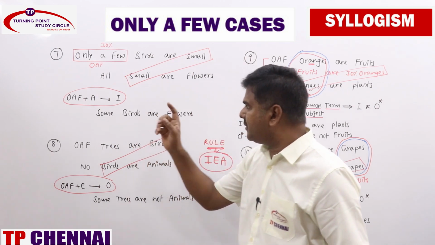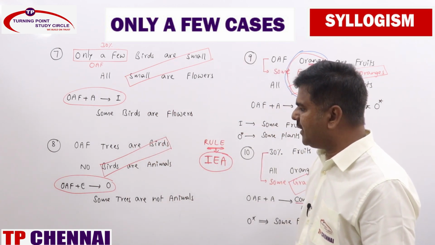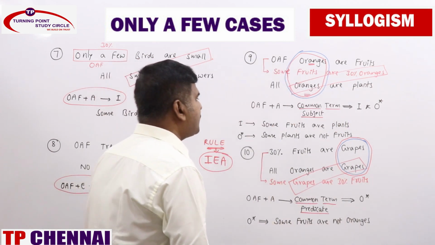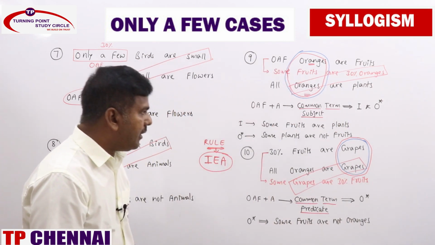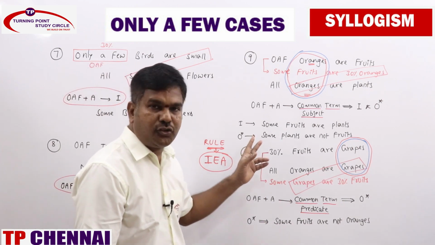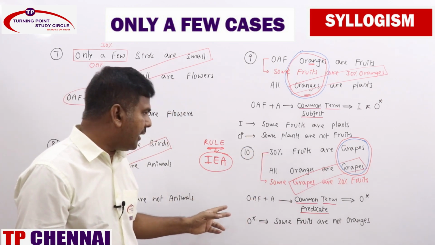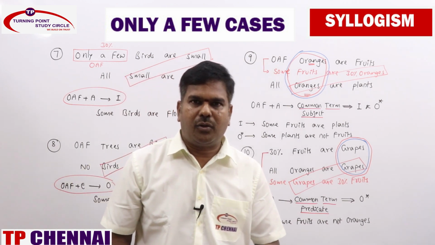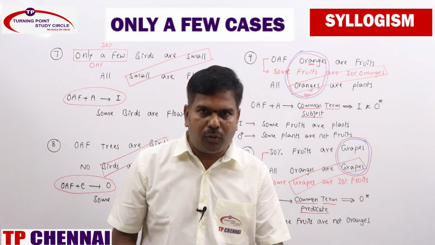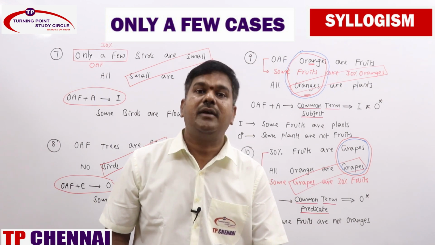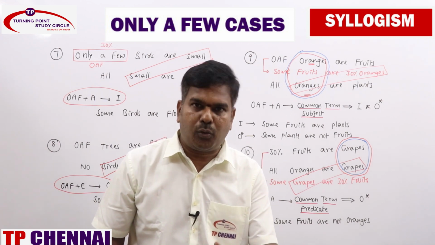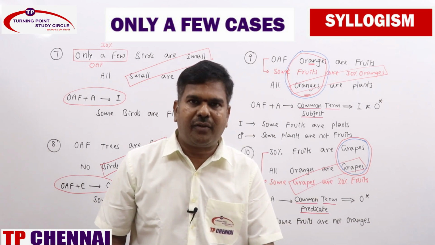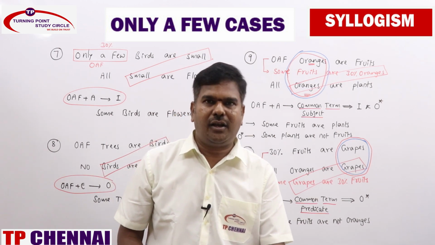So you should have got, for the seventh one, some birds are flowers. Eighth one, some trees are not animals. Ninth one, some fruits are plants, and some plants are not fruits; both, you should have got I and O star. And tenth one, some fruits are not oranges. I clearly told you, for 7, 8, 9, 10, you need to write down only the conclusions based on rules. No need for immediate inferences, no need for possibility cases.